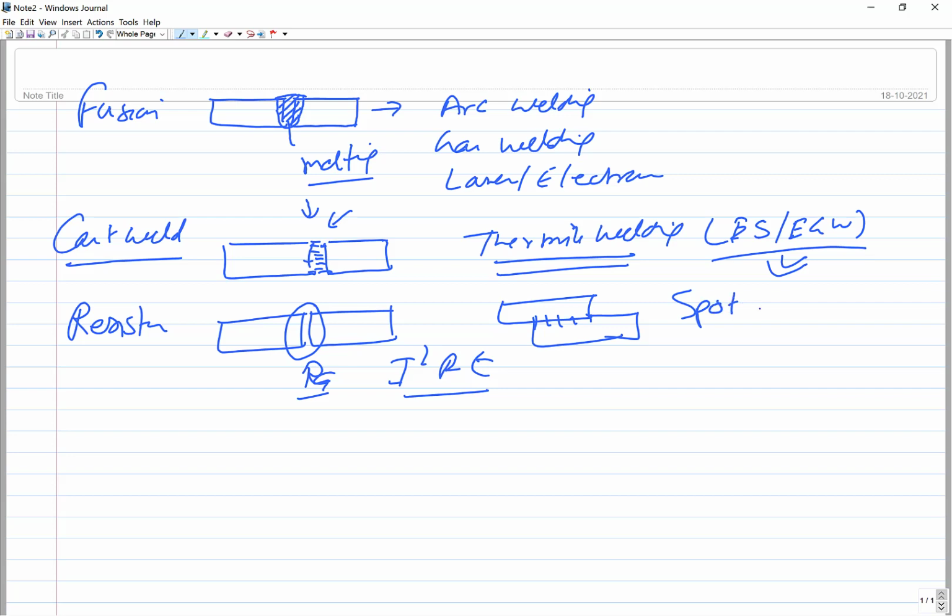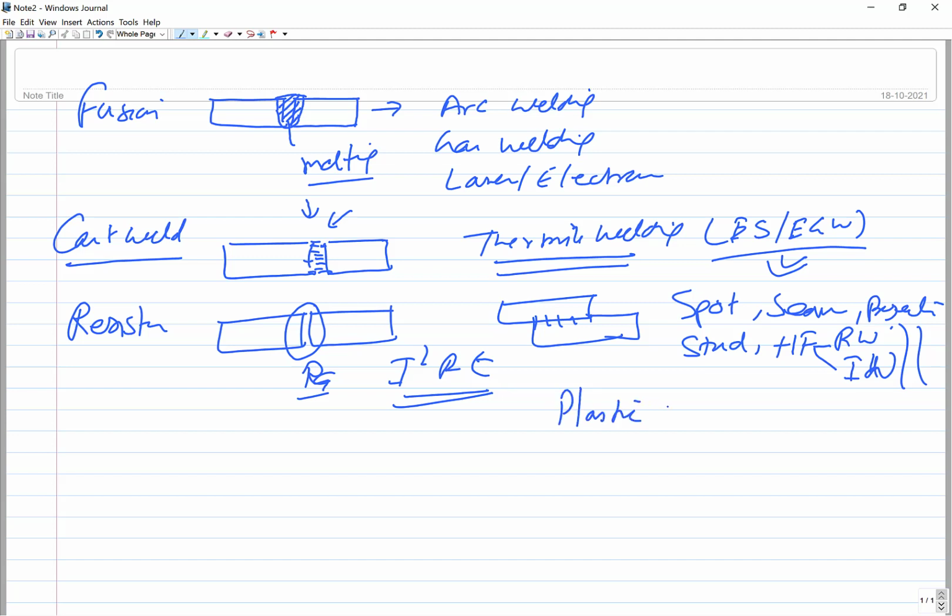So the processes like spot welding, seam welding, projection welding, stud welding, and high frequency resistance welding and high frequency induction welding. In all these cases, the electrical resistance heating principle, the I square RT heating principle, is used for developing the heat desired, so that you get the plastic deformation.